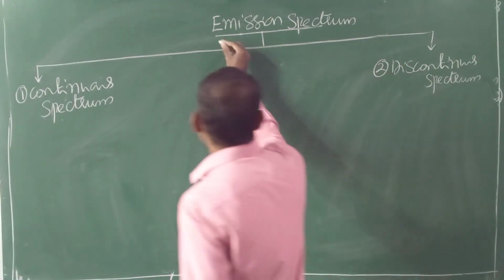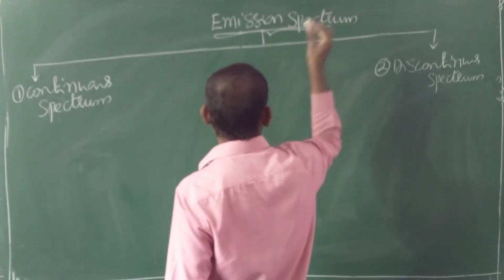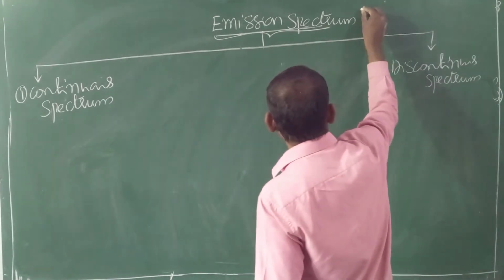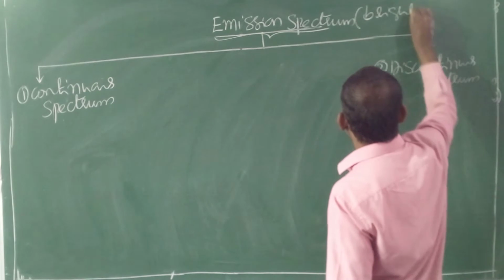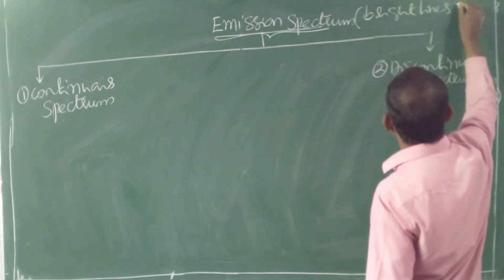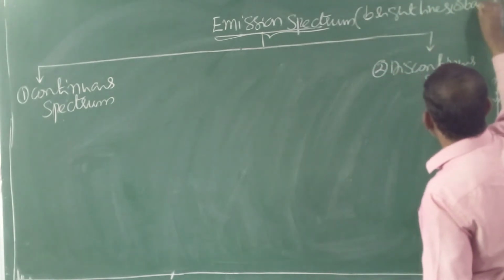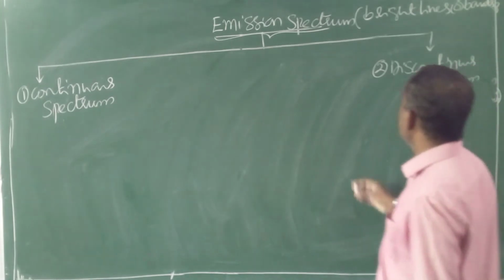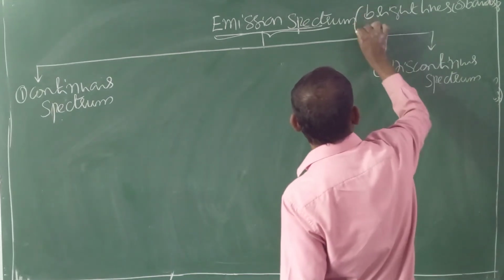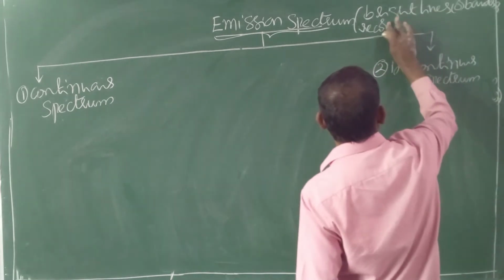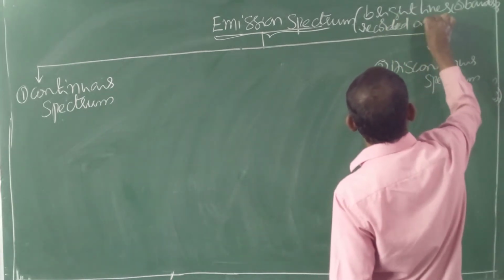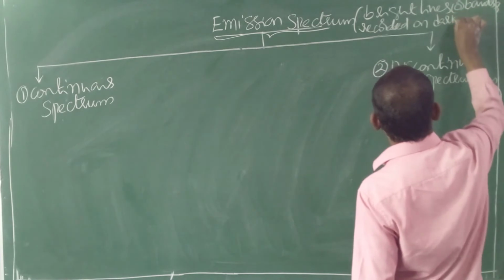Here is a small theory point you should remember: in the emission spectrum, bright lines or bands are recorded on a dark background.